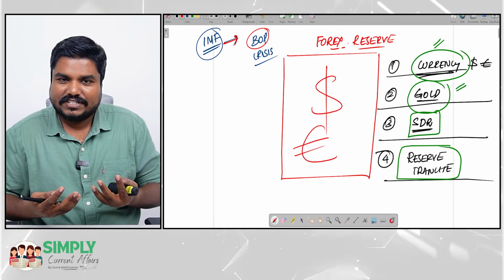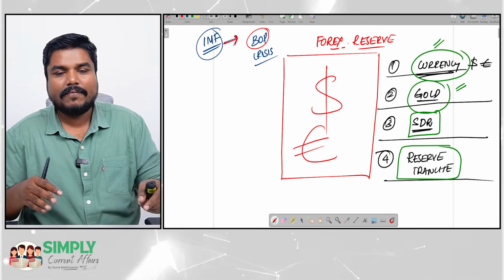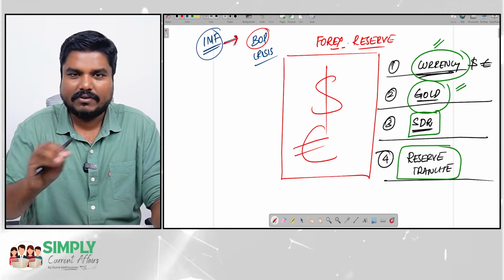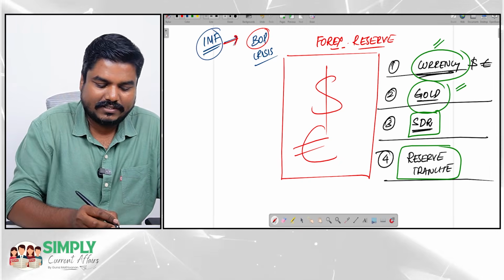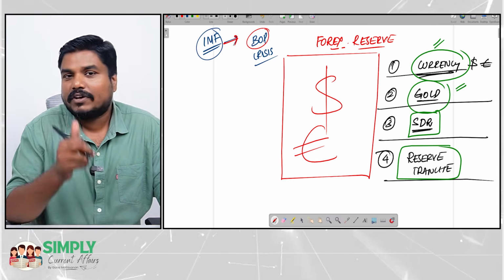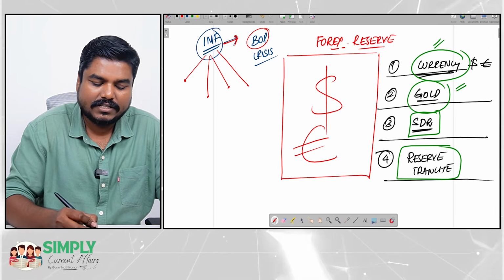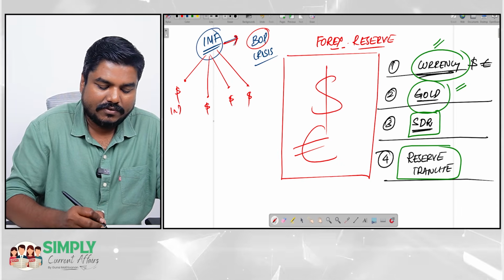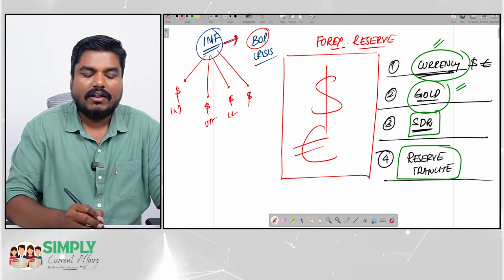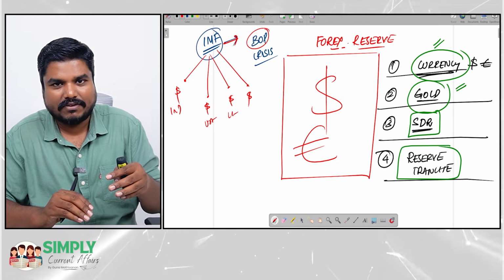If I do not have sufficient foreign currency, then that means I am facing a crisis. Such countries, IMF will go and help. Now, if IMF has to help those countries, IMF needs money. So how will IMF get money? IMF will get money by the contributions coming from the member countries. The member countries, India, USA, UK, all the member countries, will be contributing money to IMF.